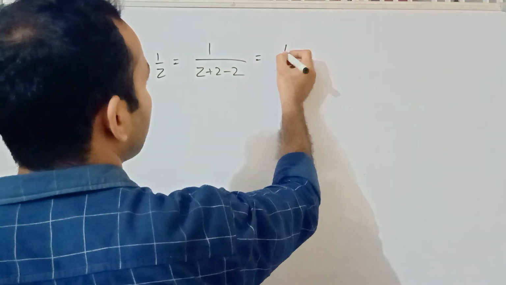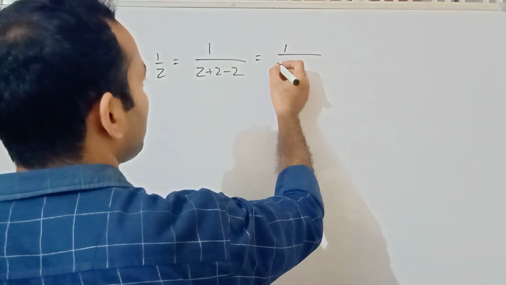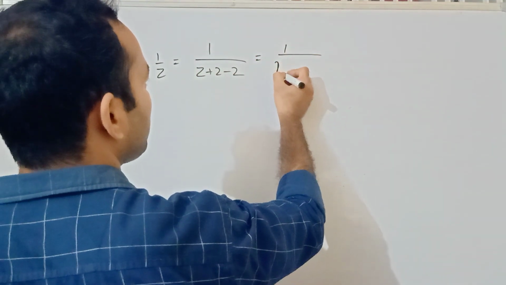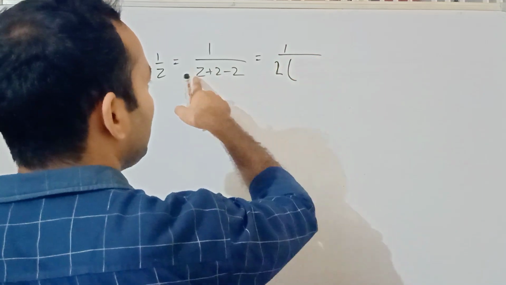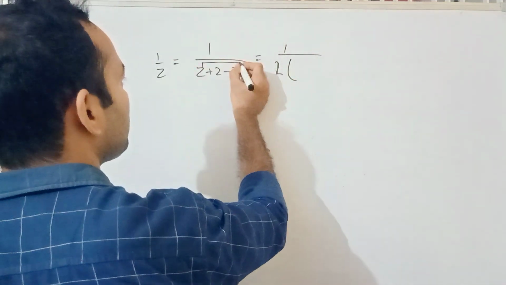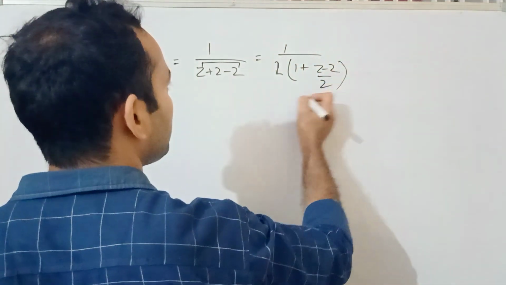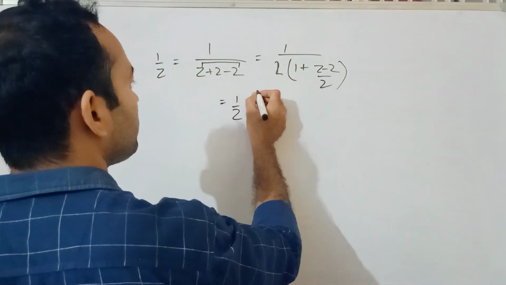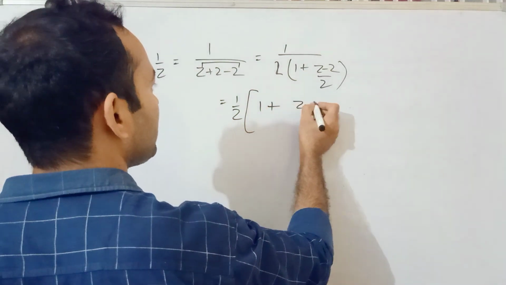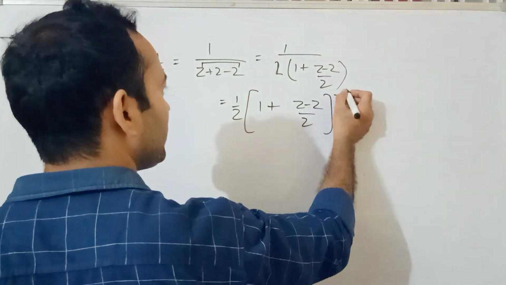Take 2 common, and take (z minus 2) together. That is 1 by 2 times (1 plus (z minus 2) by 2) to the power minus 1.